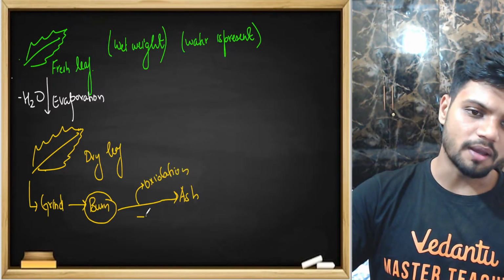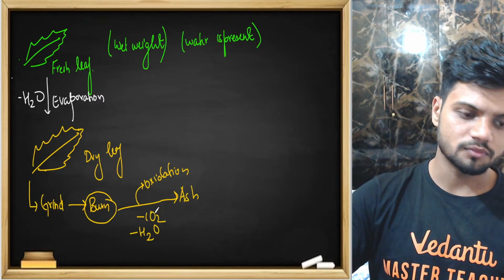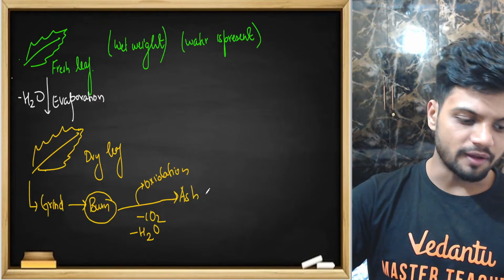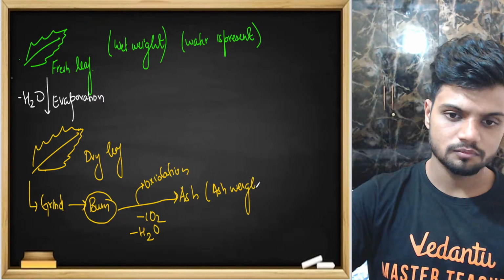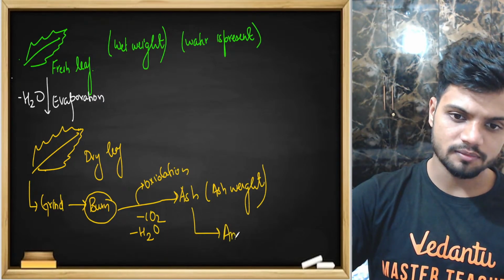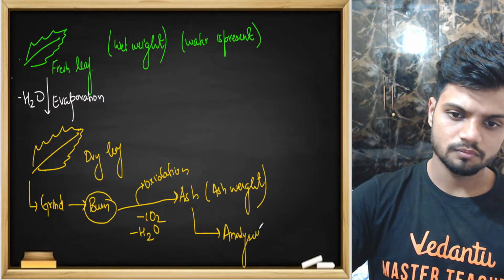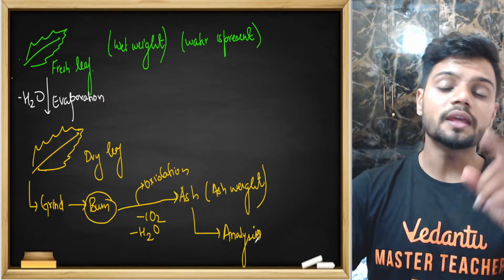So any carbon there is gone, any water there is completely gone. Oxidation is happening and I am finally getting the ash. It's called the ash weight. Now you take the ash and do analysis, and you get the result of what inorganic compounds are present.